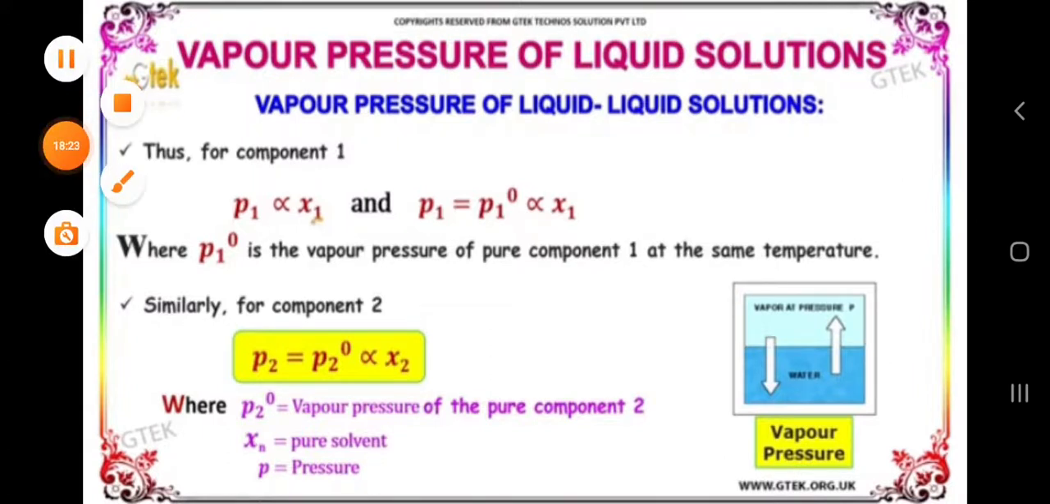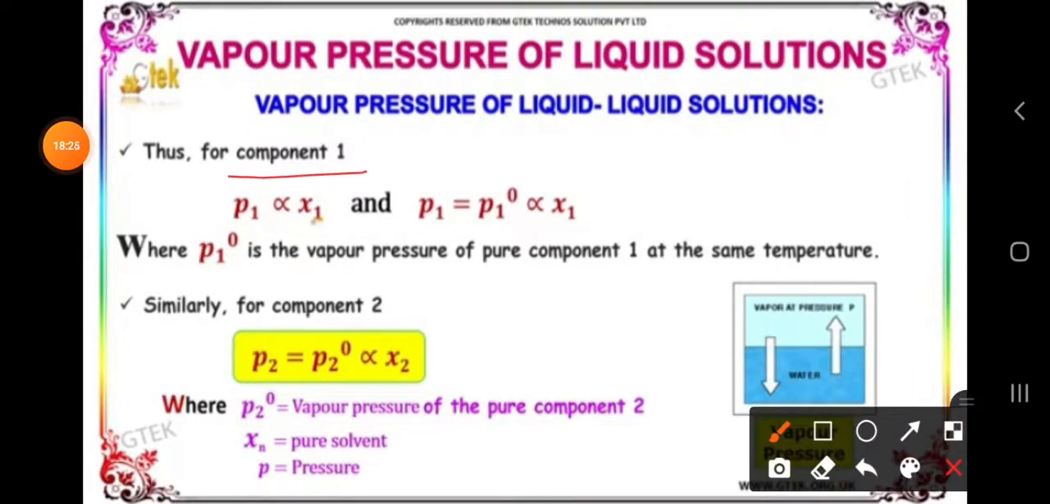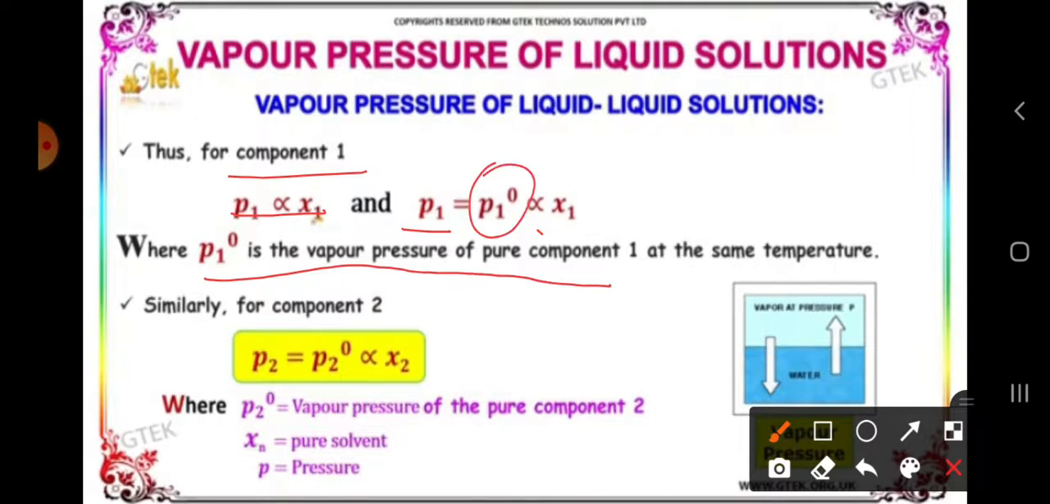So now what we have said, for component 1, the partial pressure P1 is directly proportional to X1. That means P1 is equal to P1 naught times X1. Why do we say P1 naught? P1 naught is the vapor pressure of pure component 1 at the same temperature. In the same way, P2 is equal to P2 naught times X2 for pure component 2. Then B will be what here? The pure solvent. Solute and solvent. P is the partial pressure.